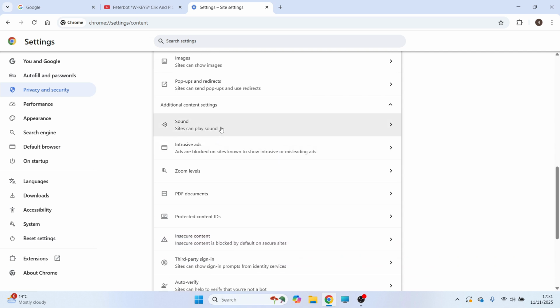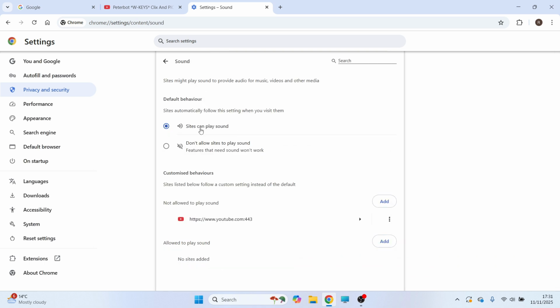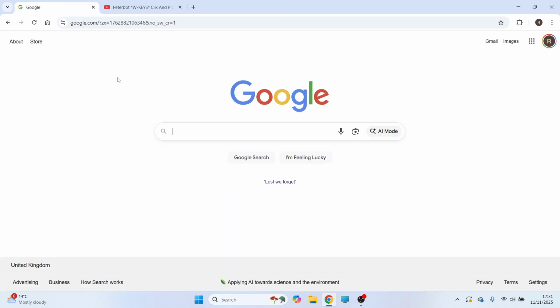Now scroll down to where it says Sound and click on this, and make sure Sites Can Play Sound is turned on like so. You also need to make sure there's no websites underneath not allowed to play sound. So you can see right here that I have YouTube in this list. So you'd need to click on the three vertical dots, and then you can go and remove this website from the block list.